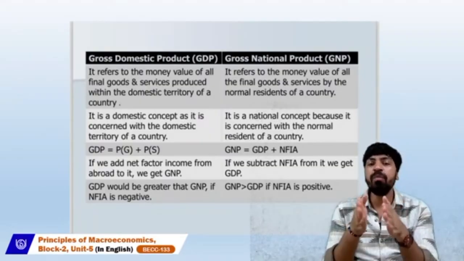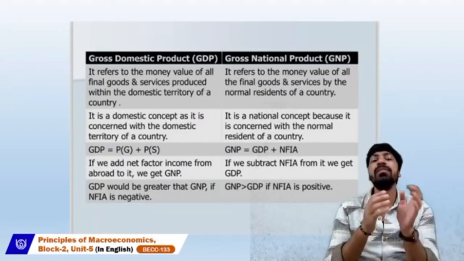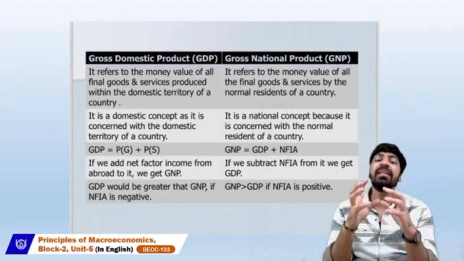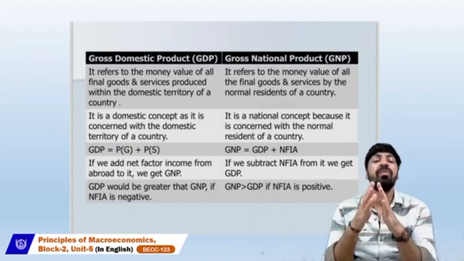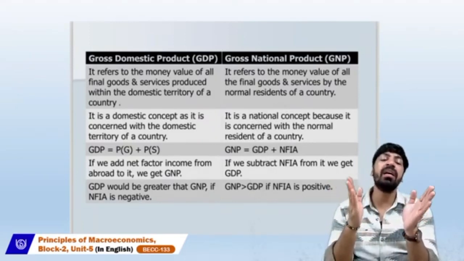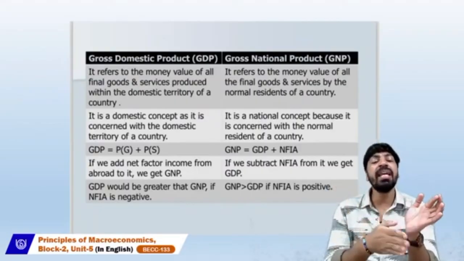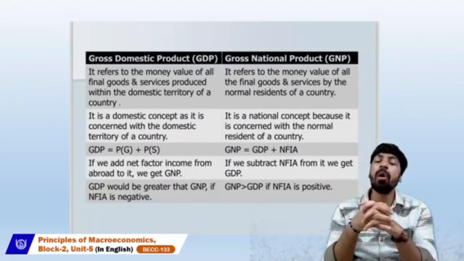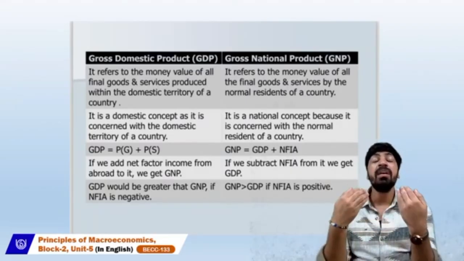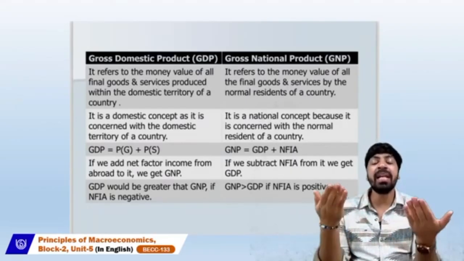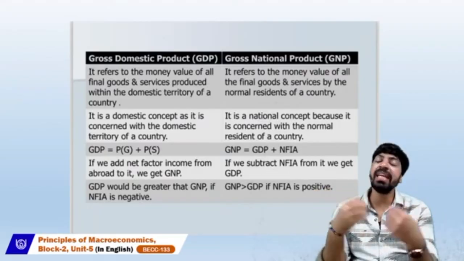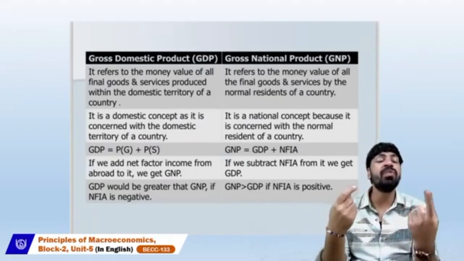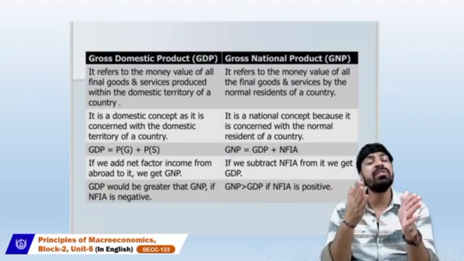Whatever value we earn domestically, when we add the net factor income from abroad, we get the gross national product. Adding any net factor income from abroad gives the national product.